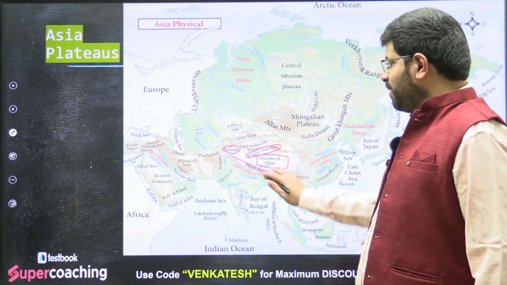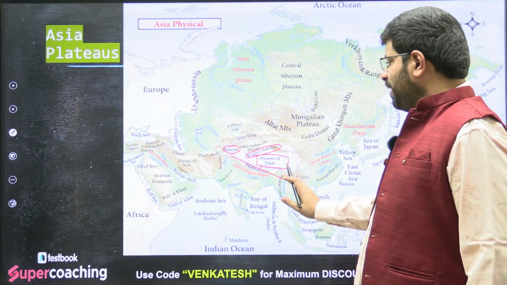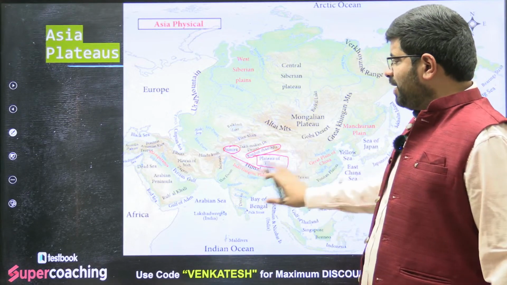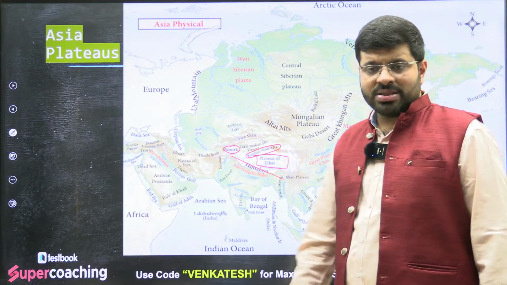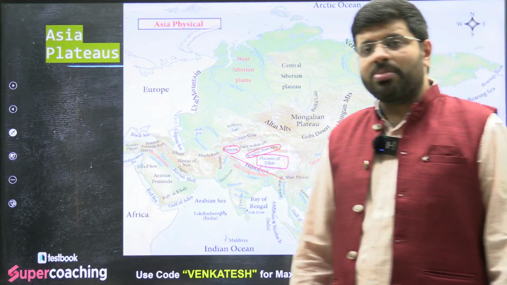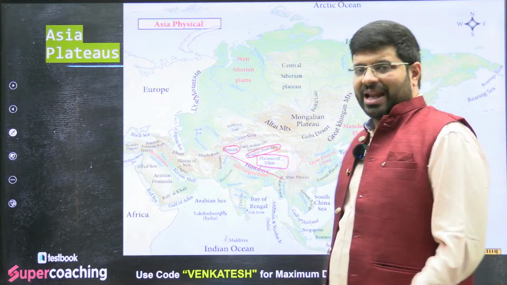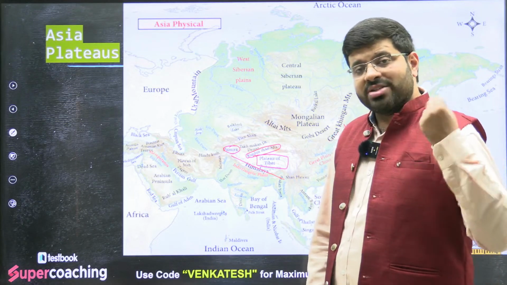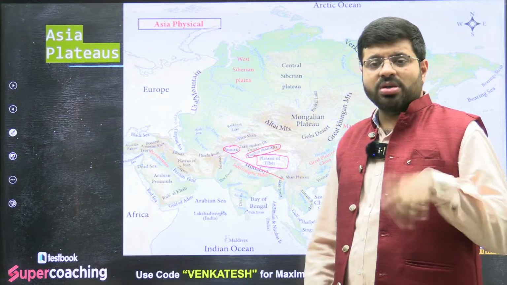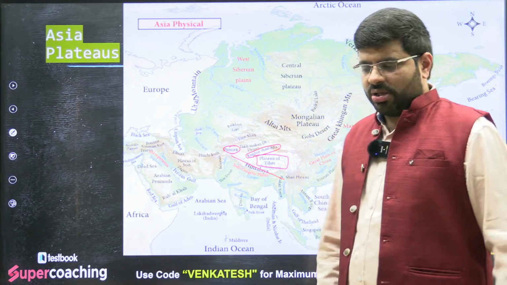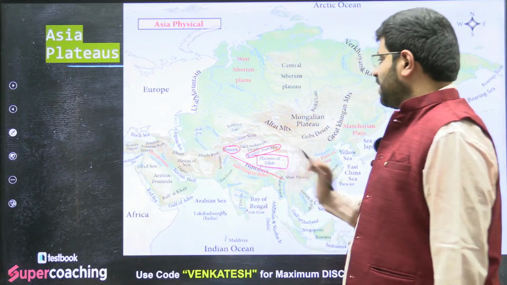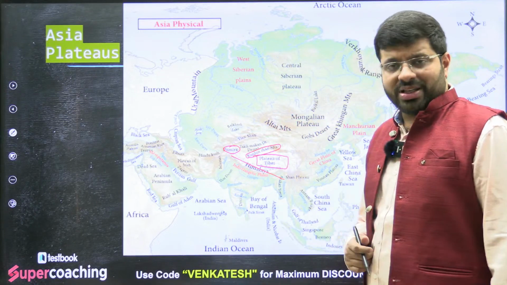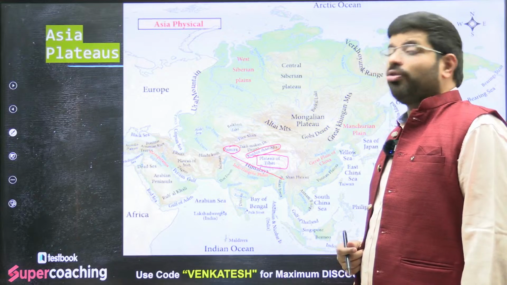You can see that this plateau of Tibet is surrounded by the mighty Himalayas, by all the mountain ranges. As it is surrounded by mountain ranges and it is one flat land, it receives more insolation than the surrounding mountains, because of which it acts like a heat engine, which has some impact on the monsoons, right? So that's the plateau of Tibet, one of the loftiest, at 3,000 to 4,000 meters.